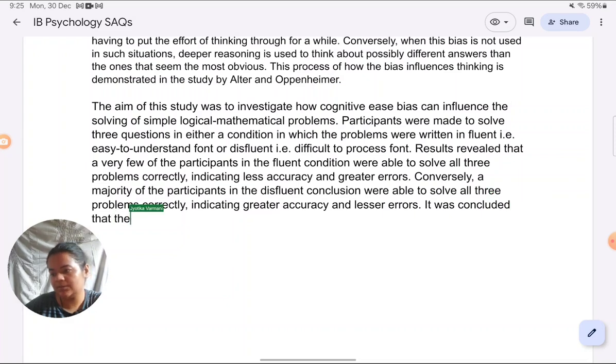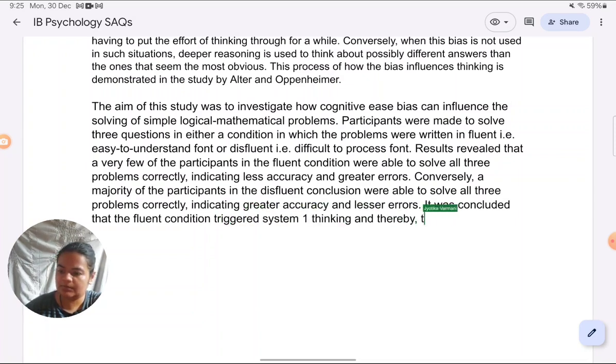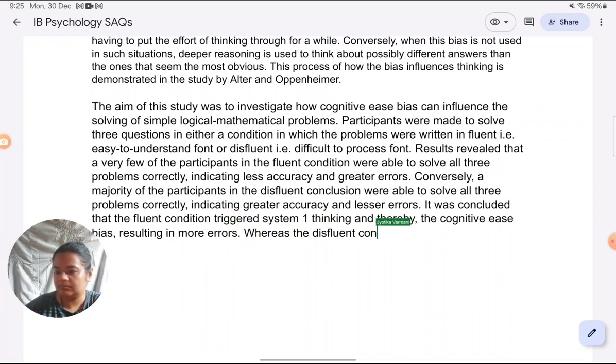the fluent condition triggered system 1 thinking, and thereby the cognitive ease bias, resulting in more errors, whereas the disfluent condition triggered system 2 thinking, resulting in deeper thinking and lesser errors and greater accuracy.